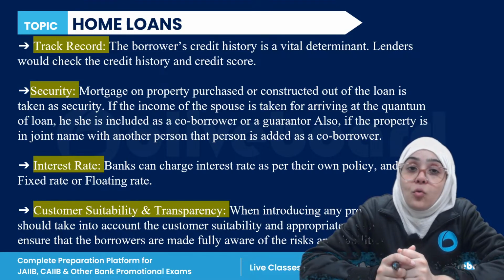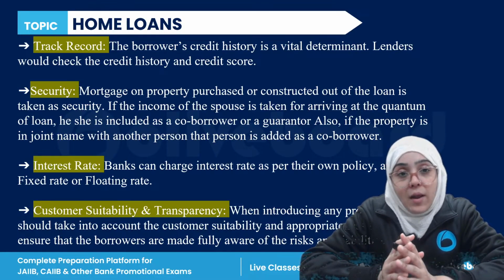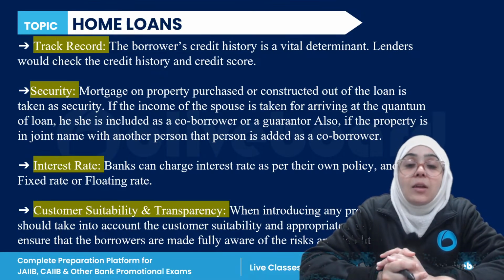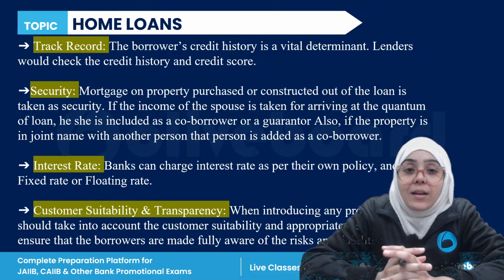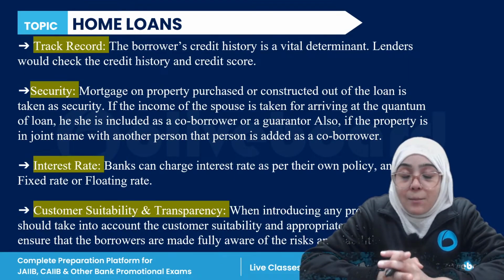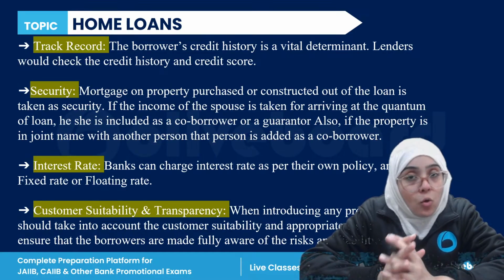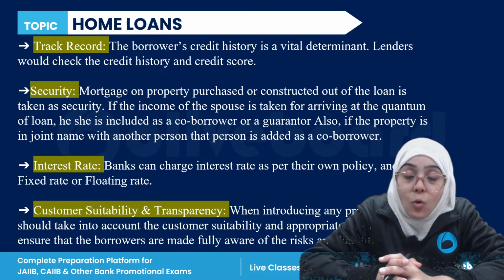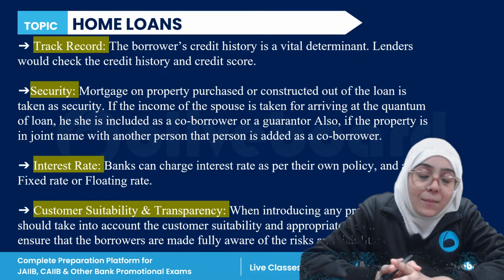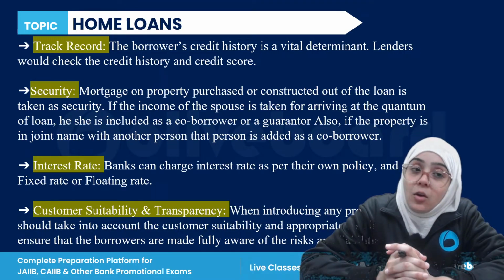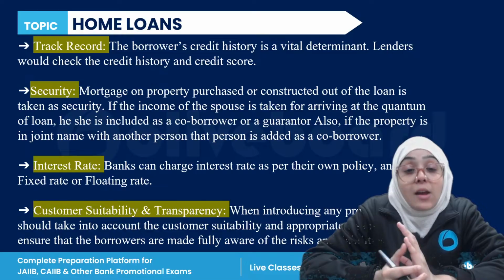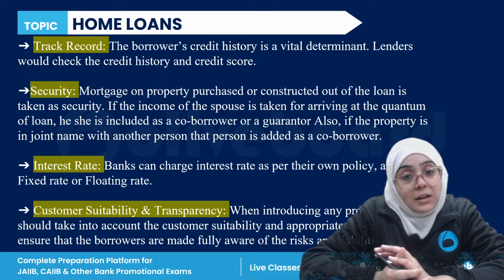And that too for a long time period, right? So if we talk about the track record, the credit history of the borrower is very important for disbursing the home loan. You should have a good credit score and a good repayment history for the sanctioning of the home loan. Security mortgage on that property should be there.